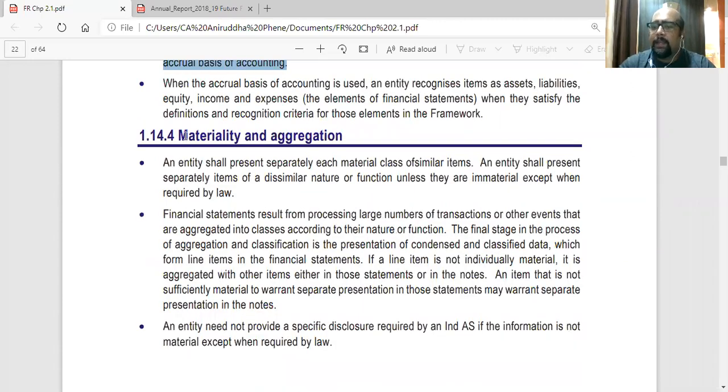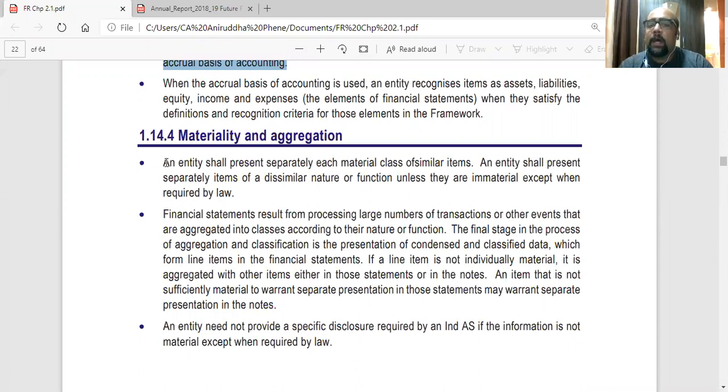Then materiality and aggregation. Now materiality is basically importance. Items which are material means items which are important from the user's point of view. So what items are critical depends upon what the users think are critical. What items they see before making decisions about investing or giving loans to the company or dealing with the company. These are all material items. So they have to be disclosed in the financial statements properly. But materiality depends from company to company. So an item which is material for one company might not be material for the other.